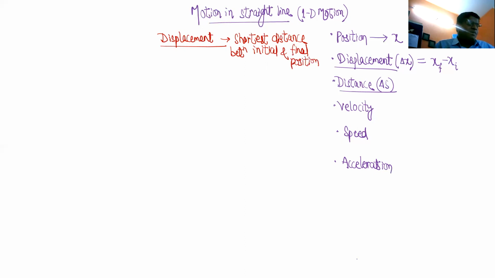So you find the initial position, you find the final position, join them with a straight line. That's the shortest distance between them. That's called displacement, right?